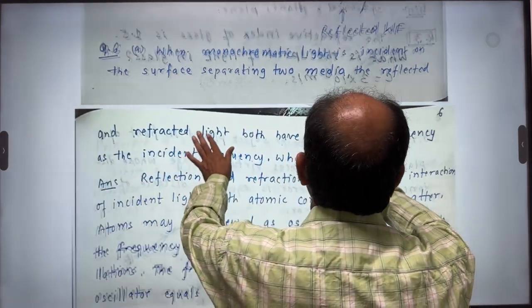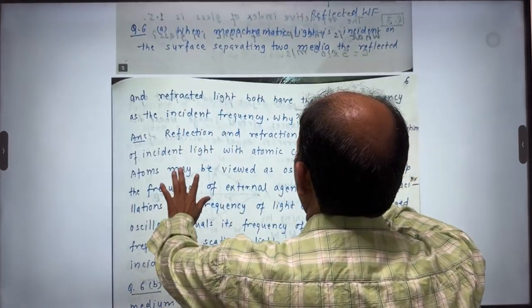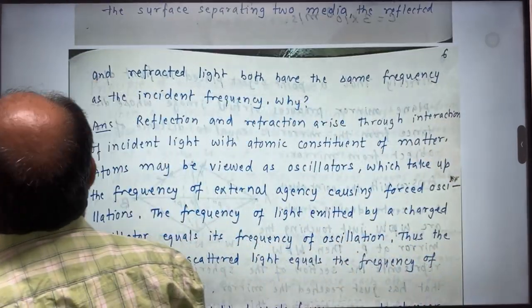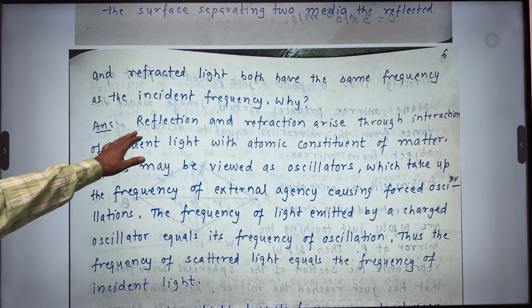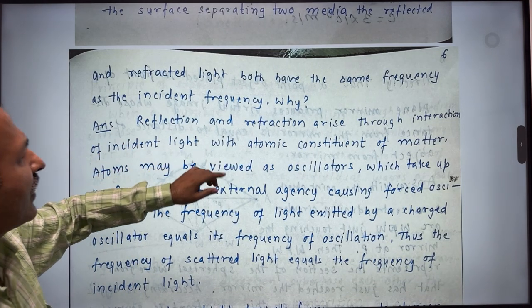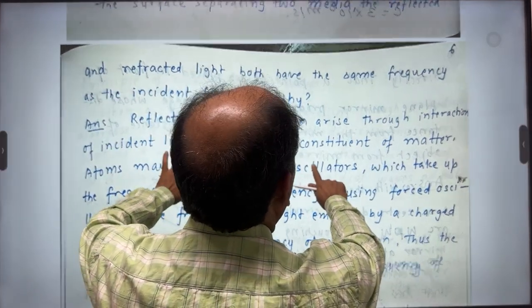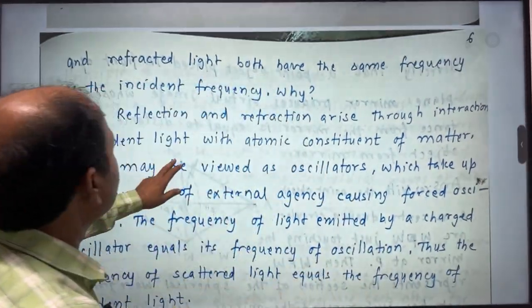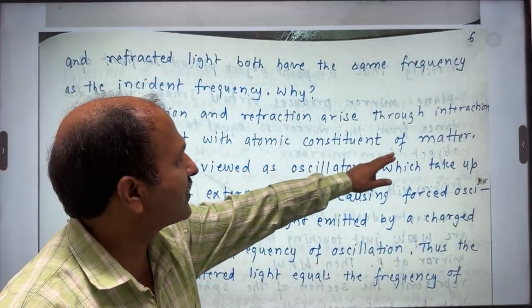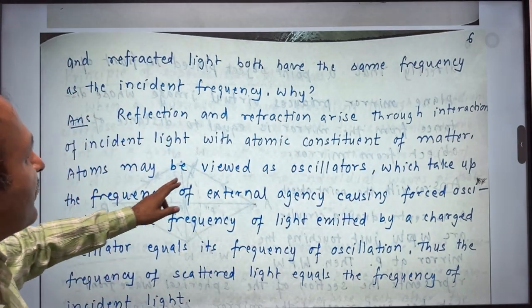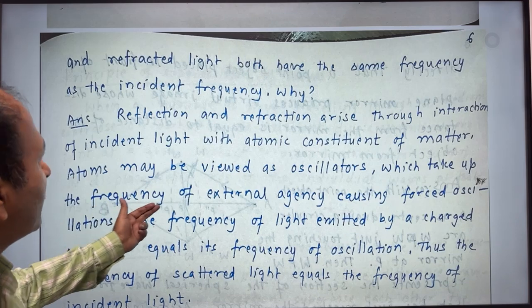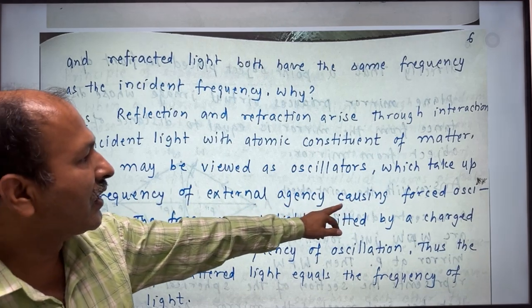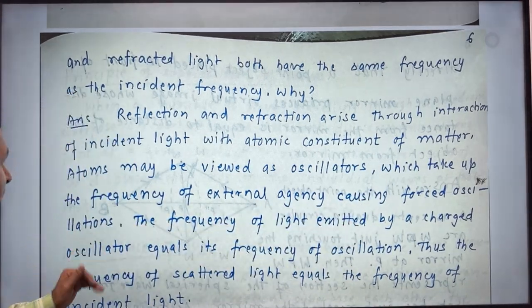So we have already studied that frequency being an internal property, there is no change. Let's see the reason. Reflection and refraction arise through interaction of incident light with atomic constituents of matter. Atoms may be viewed as oscillators which take up the frequency of the external agency, causing forced oscillations.